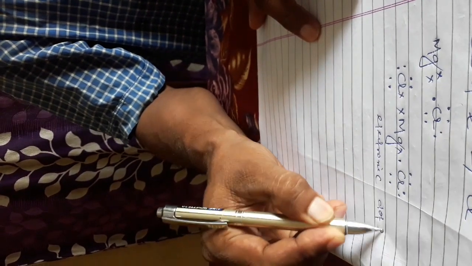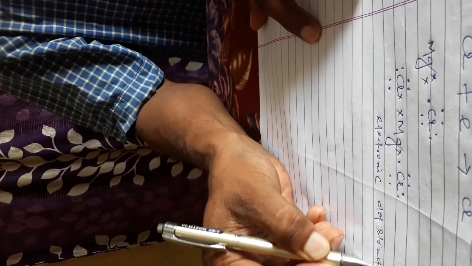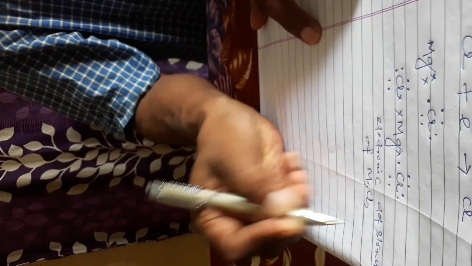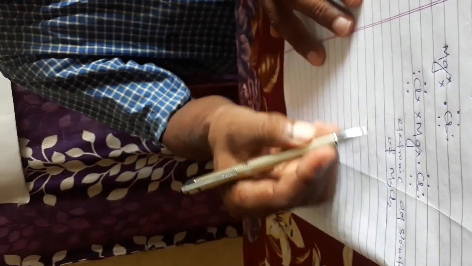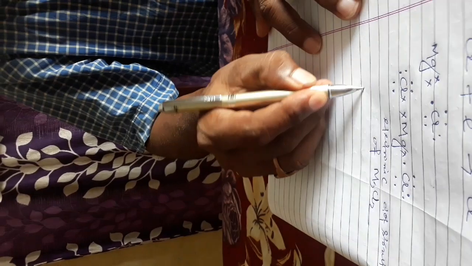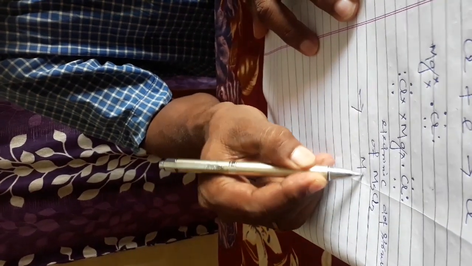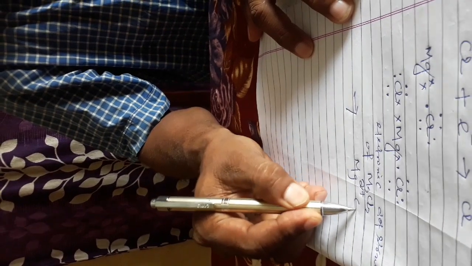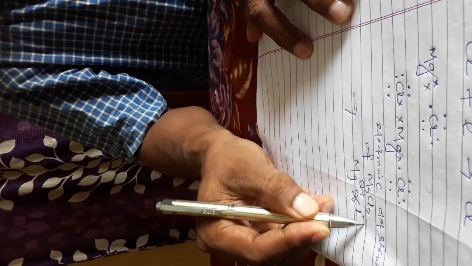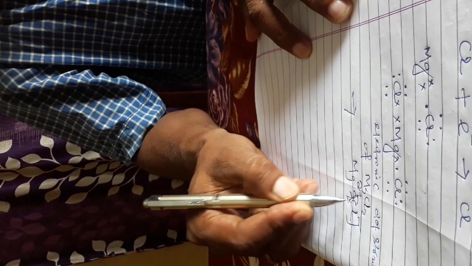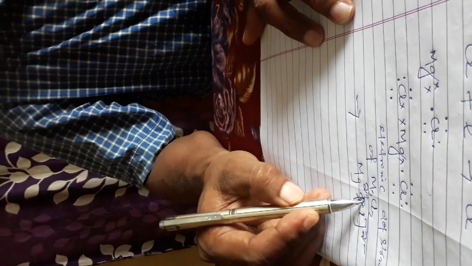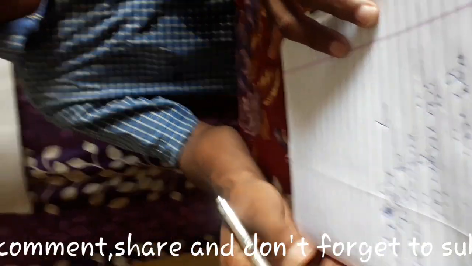Whenever magnesium donates, it forms Mg2 plus and chlorine forms Cl minus, and this is the electron dot structure of magnesium chloride, forming Mg2 plus and 2Cl minus.